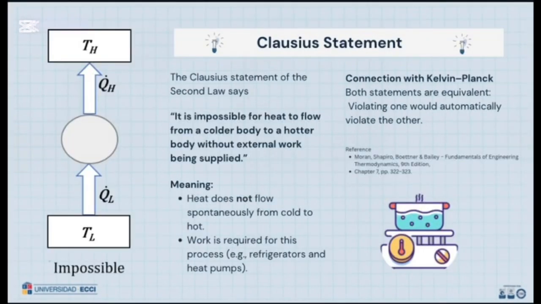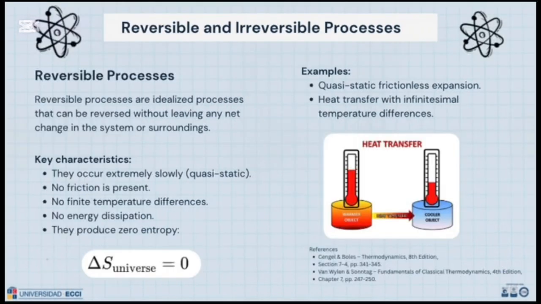Clausius statement. The Clausius statement of the second law says it is impossible for heat to flow from a colder body to a hotter body without external work being supplied, meaning heat does not flow spontaneously from cold to hot. Work is required for the process, as in refrigerators and heat pumps. Connection with Kelvin-Planck: both statements are equivalent, and violating one automatically violates the other.